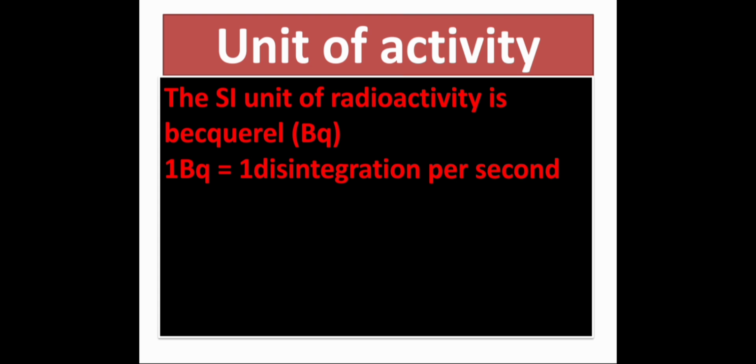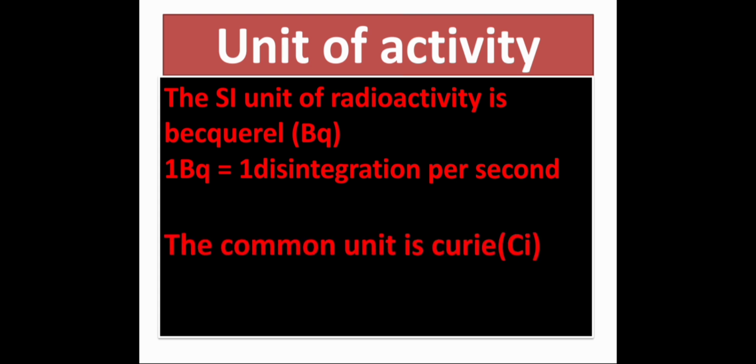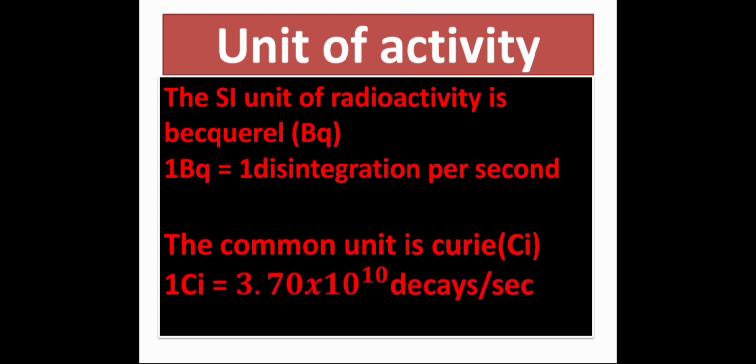The commonly used unit of radioactivity is Curie. It is again after the name of a scientist, where 1 Curie is equal to 3.70 into 10 raised to the power 10 decays per second. Then we call it the activity is 1 Curie.